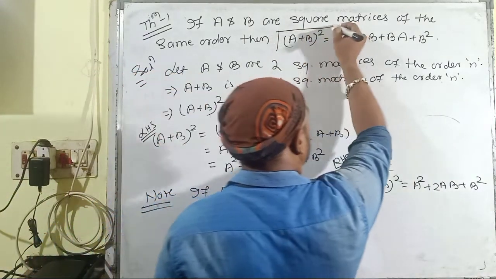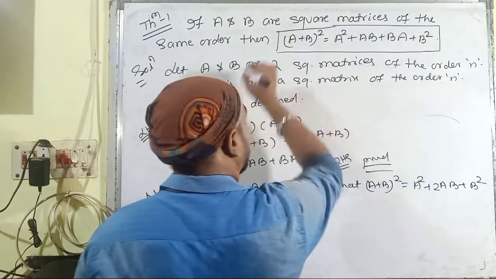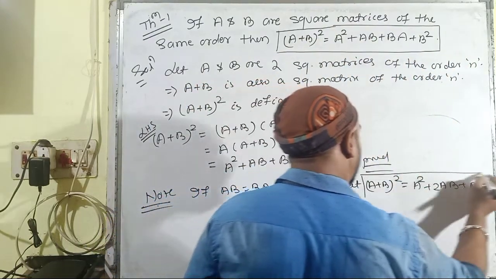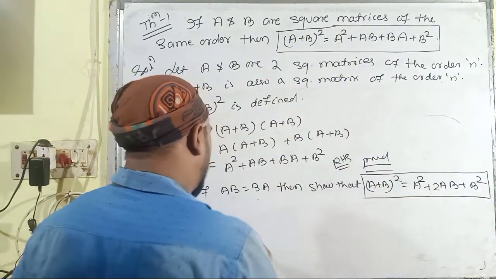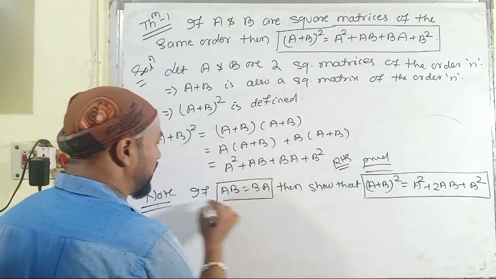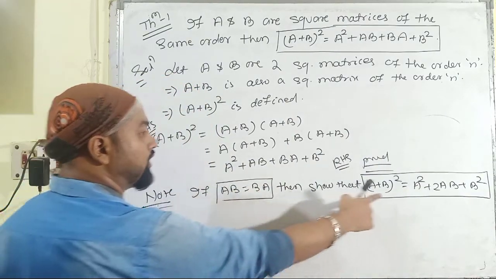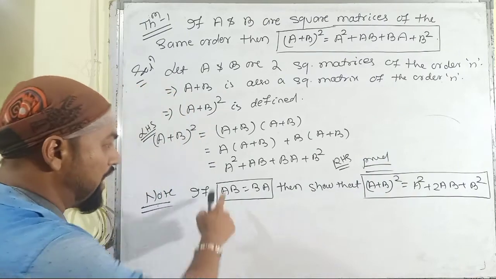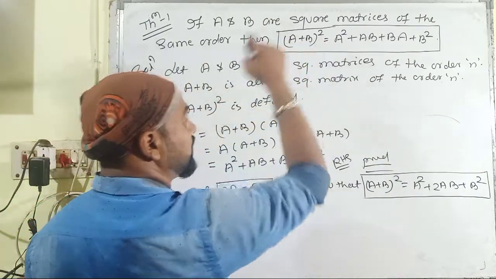It is a note based upon theorem number 1, but the given condition is here: if AB is equal to BA, then this case happens. If AB is not equal to BA, then the other case happens.